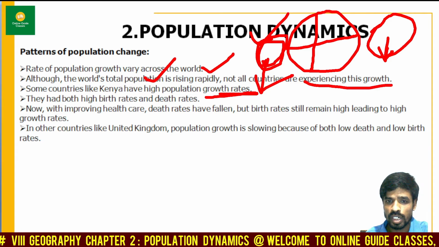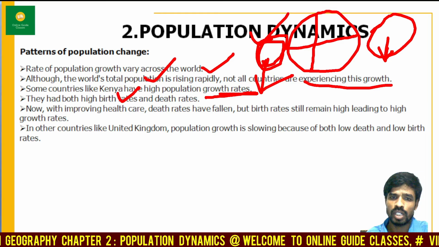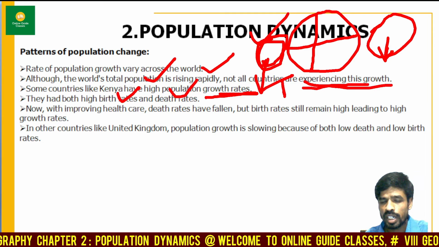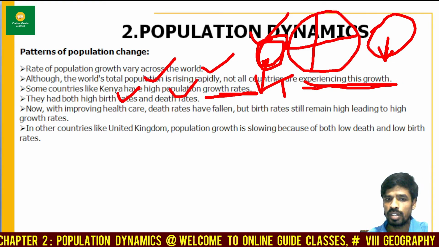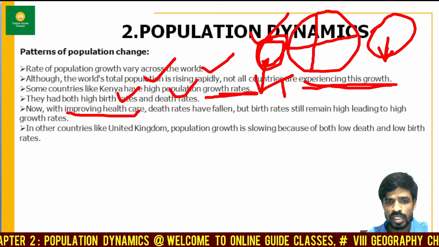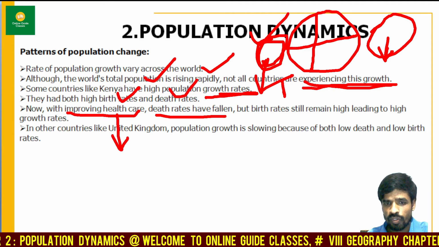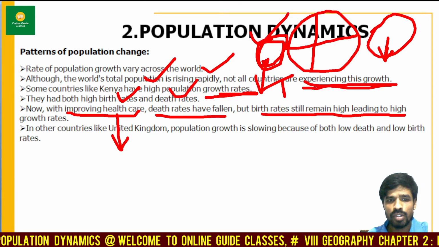The population growth rate is very high, but what happened? They also have high birth rates and they also have high death rates. In this case, what happened? The growth rate is reducing. With improving healthcare, death rates have fallen. Yes, we can strongly say that the healthcare system has developed very much, and the death rates have fallen. But birth rates still remain high, leading to high growth rates.